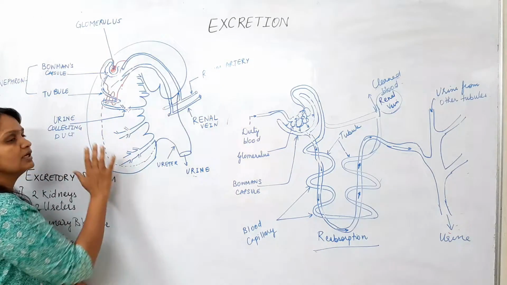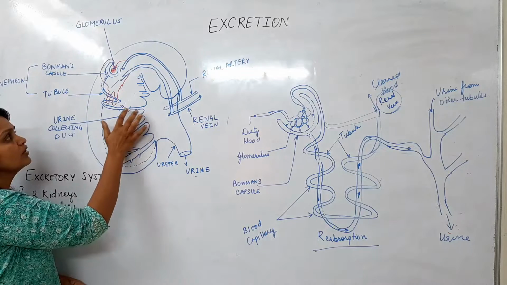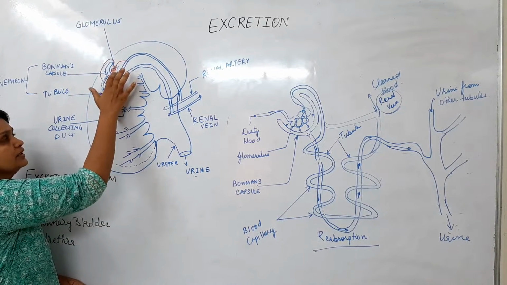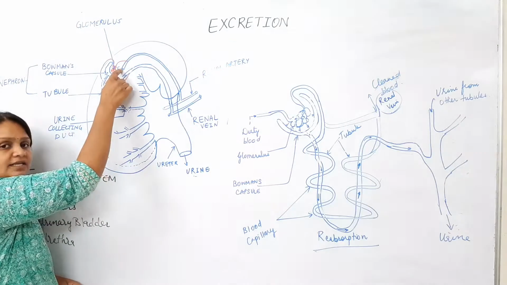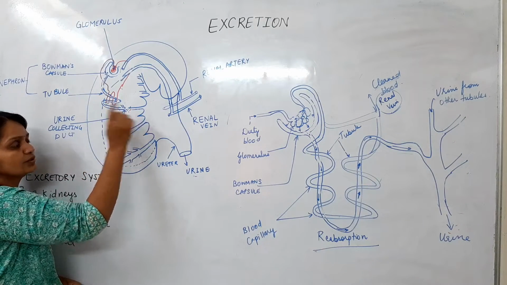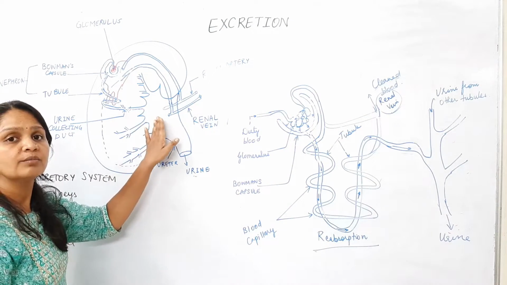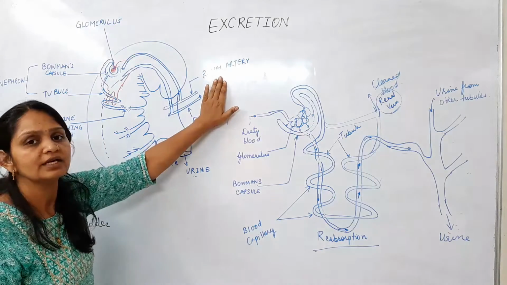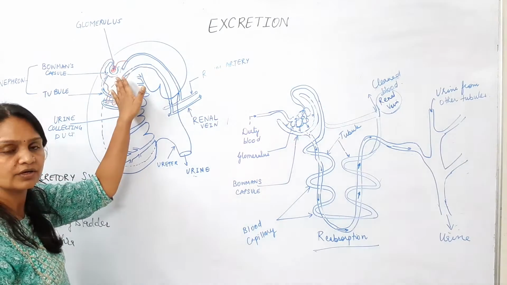In this structure, we can see there are a number of nephrons. The nephron consists of a C-shaped cup, that is the Bowman's capsule, and a long tube that is known as the tubule. In the kidney, the dirty blood enters through the renal artery. It then passes through the nephron.